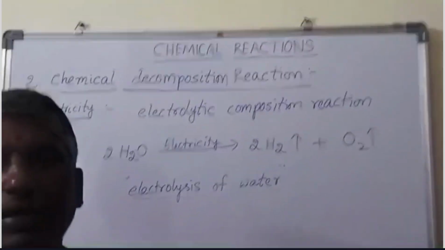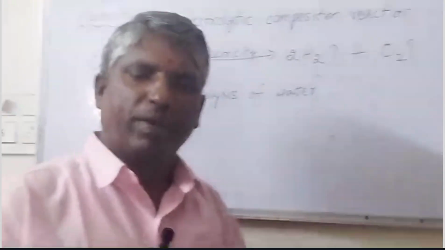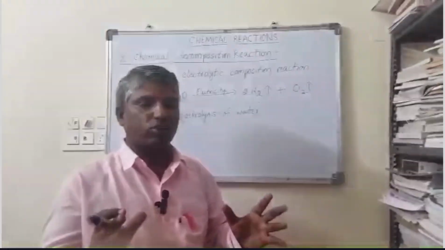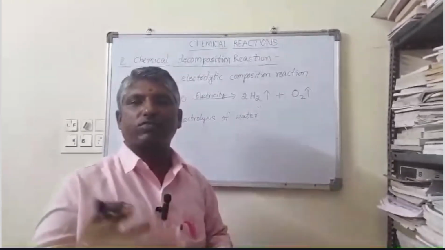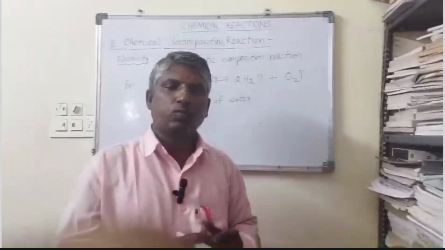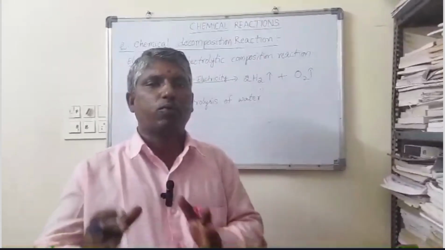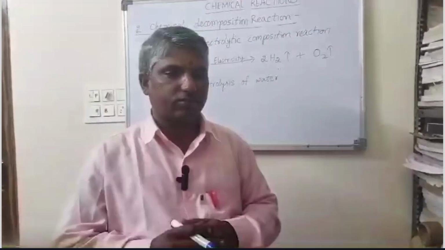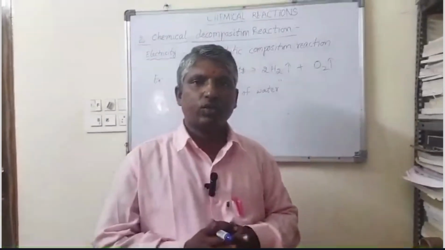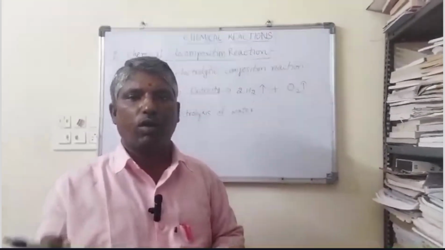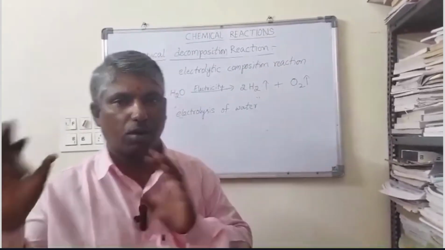Generally, electrolytic decomposition reactions must be done using electricity. A simple example is electrolysis of water. In the presence of electricity, water is decomposed into hydrogen gas and oxygen gas. In this reaction, 2 volumes of hydrogen and 1 volume of oxygen are formed.